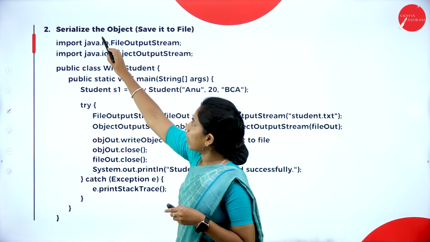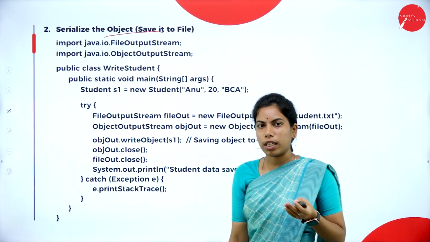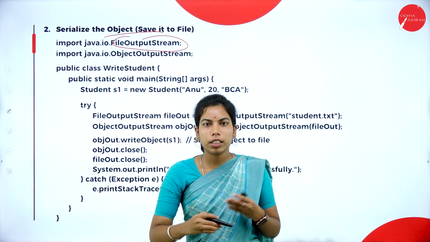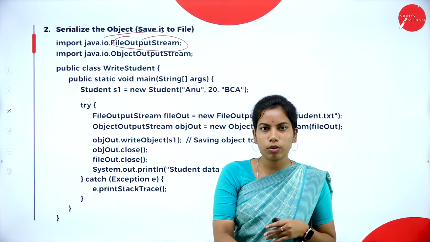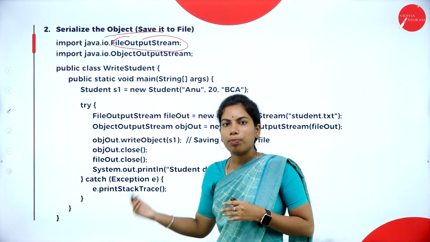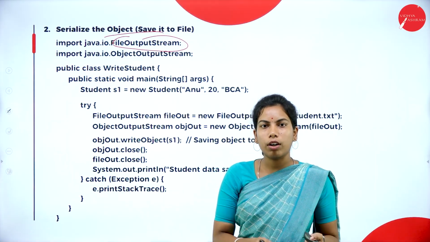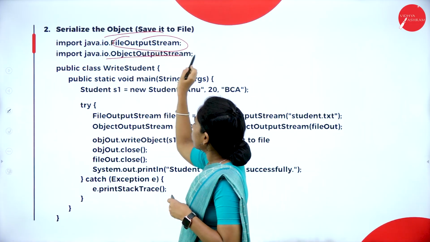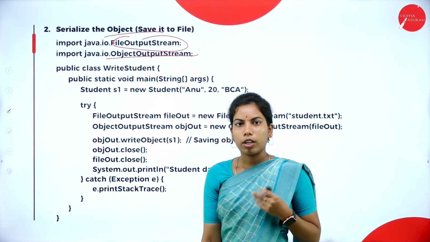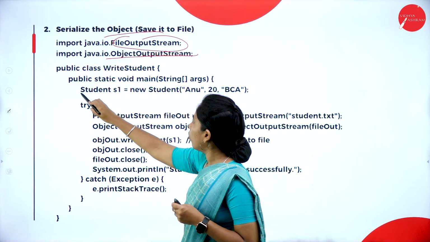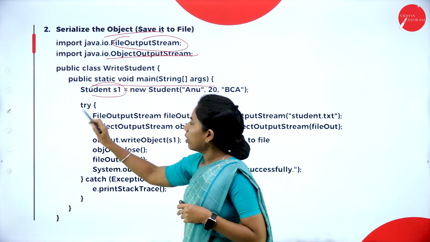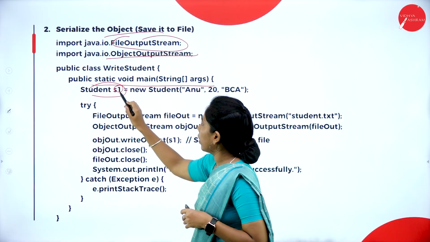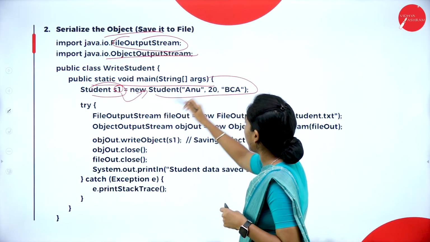And after that, the second step, we have to serialize the object. Now again we need a FileOutputStream, because ObjectOutputStream cannot write directly to the file. So first we need FileOutputStream, then we need ObjectOutputStream. So both use the packages ObjectOutputStream and FileOutputStream, and call the Student s1, create one reference variable with the new keyword and pass the parameters.